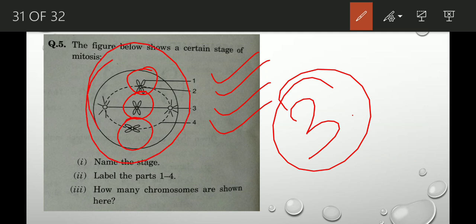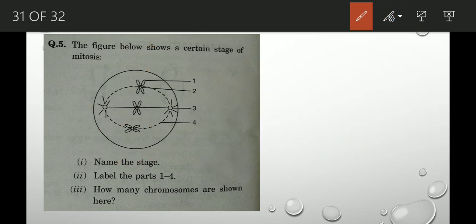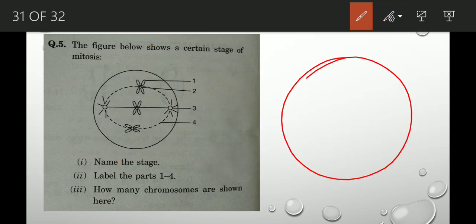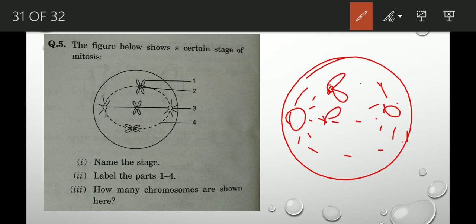And if a question comes that draw the next stage, this is metaphase. Draw the next stage. That means we have to draw anaphase, in the same way like it has been given in the question. And you have to maintain the chromosome number. So what you will do? Anaphase 1, 2, 3.